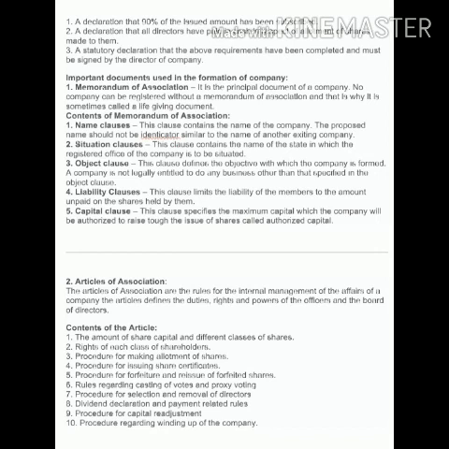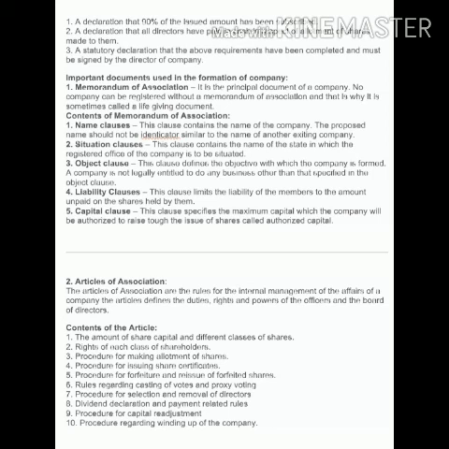So the first one is the memorandum of association. Memorandum of association is the charter of the company and it is the principal document of a company. No company can be registered without a memorandum of association, and sometimes it is also called the life giving document. इसीलिए इसको हम life giving document भी कहते हैं, charter of the company भी कहते हैं.